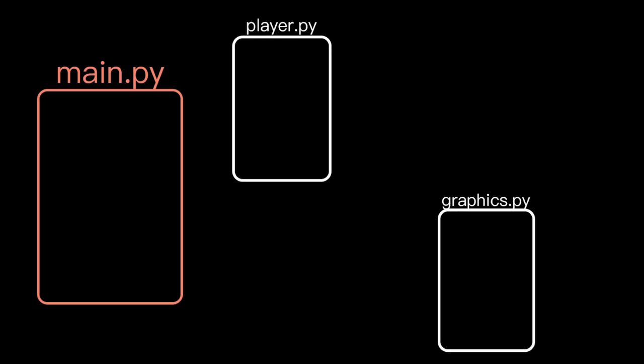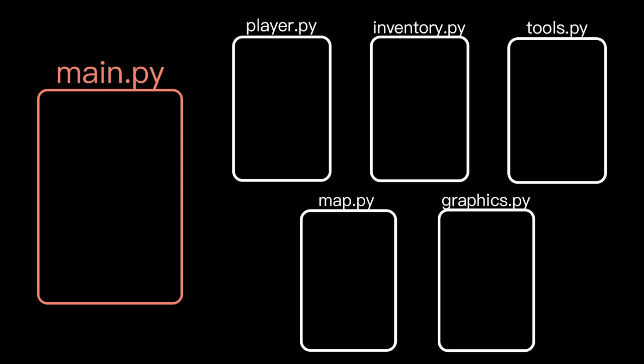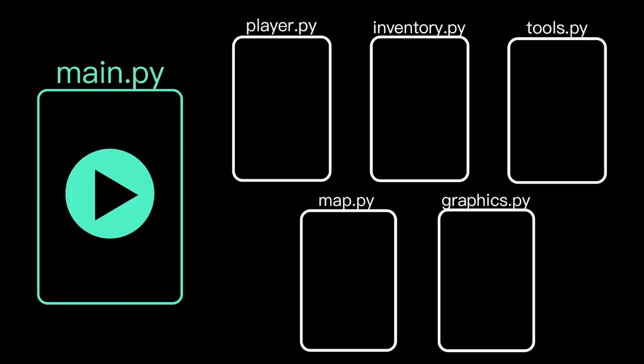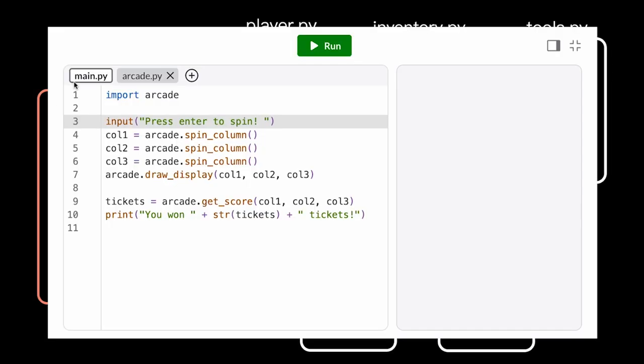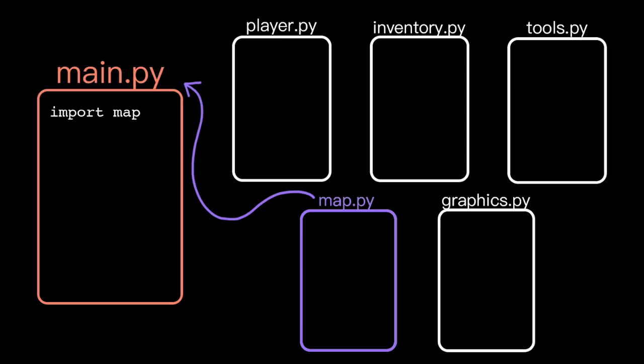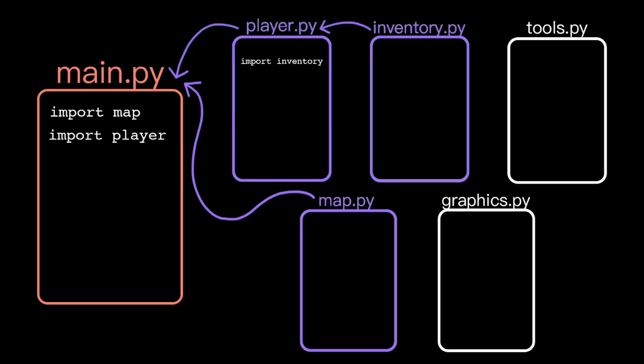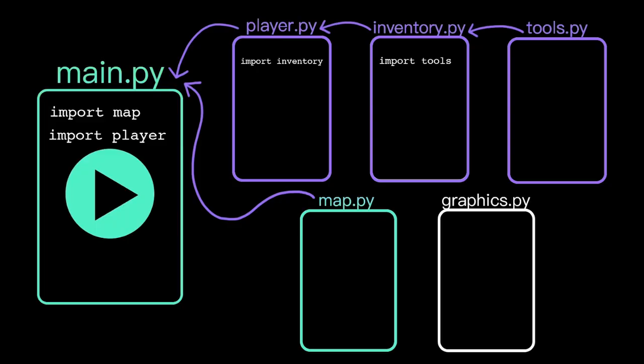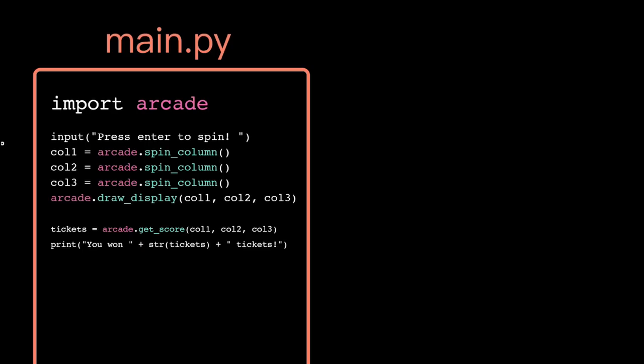Even though our program logic may be spread across multiple files, when we run a program, we can only ever specify a single file to execute. We call this the entry point, or main logic. By convention, in Python, we name this file main.py. You may have noticed that in the Khan Academy IDE, the default file is always named main.py. When we press the run button, this is the file that executes. We can build up a program by having a function in one module call a function in another module, which imports another module, and so on and so on. But for any code to be executed, it needs to be triggered somewhere along the chain from that entry point file. Okay, what about this import statement?